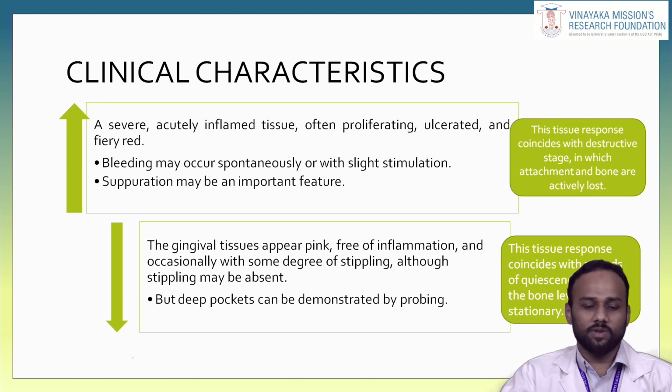In the period of exacerbation, bleeding may occur spontaneously or with slight stimulation, and suppuration may be an important feature. In the period of quiescence, the gingival tissue may appear pink, free of inflammation, occasionally with some degree of stippling, though stippling may also be absent, but deep pockets can be demonstrated by probing. These are the clinical manifestations of generalized aggressive periodontitis patients.